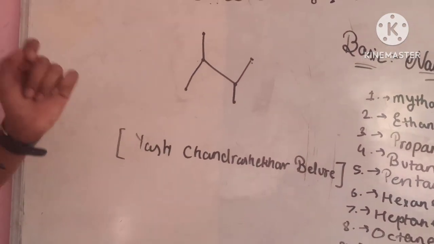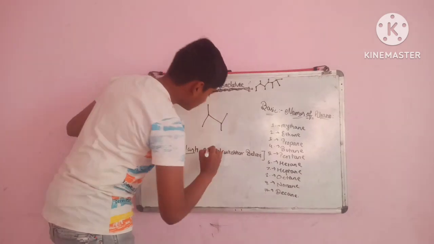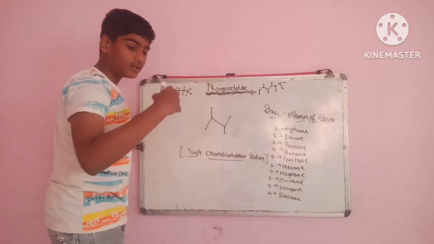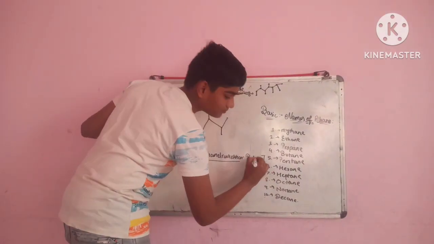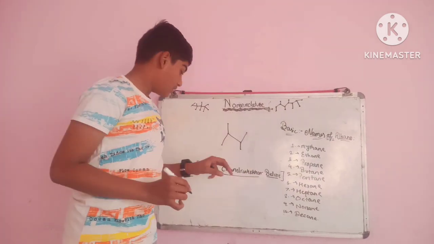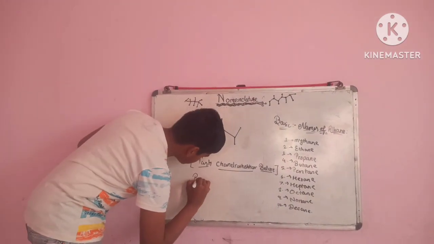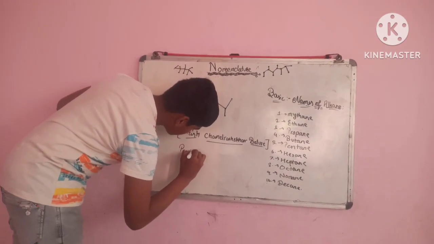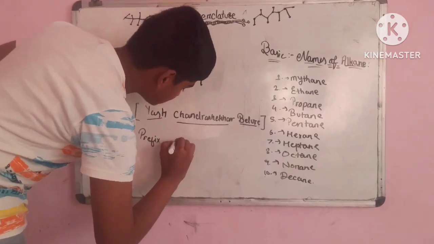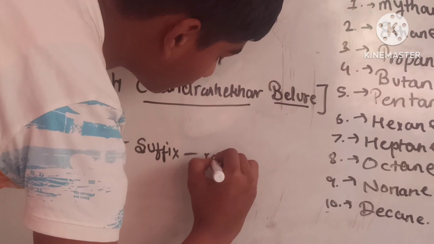There is a method to write a name: first my name, then my father's name, and at last the surname. Like this only, the bond names are also there. But here we call it name, there we call it prefix. Then suffix. And then root word.